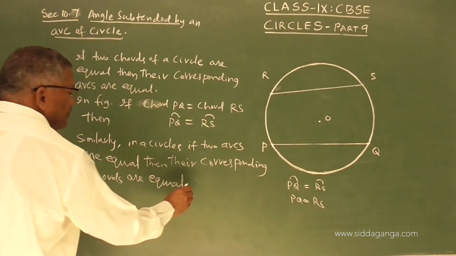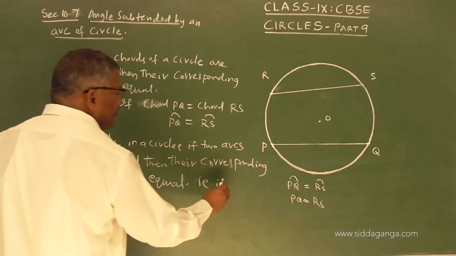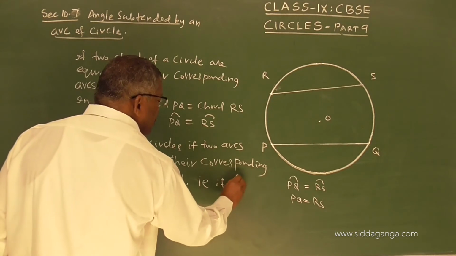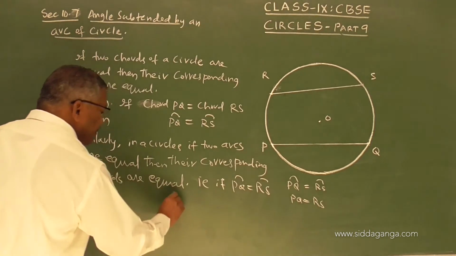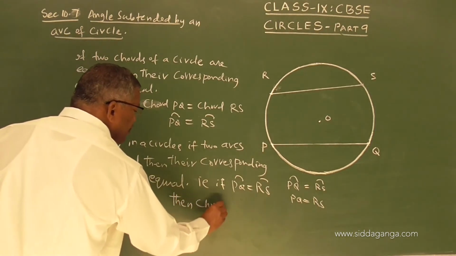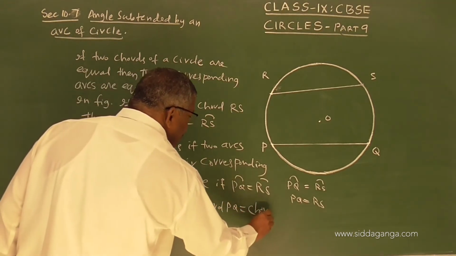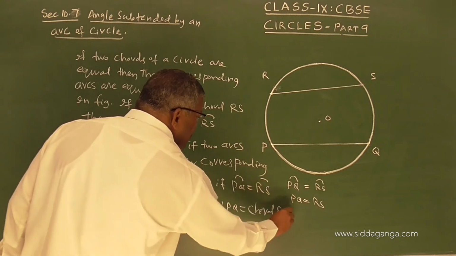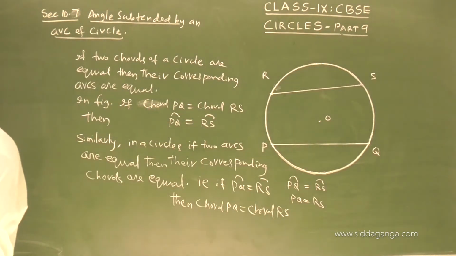That is, if arc PQ is equal to arc RS, then chord PQ is equal to chord RS. So this is the basic.